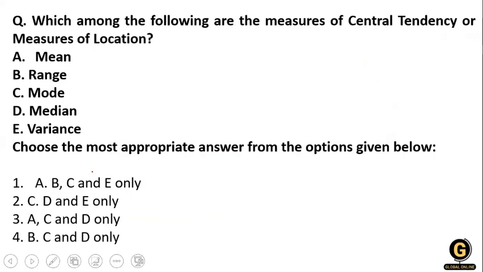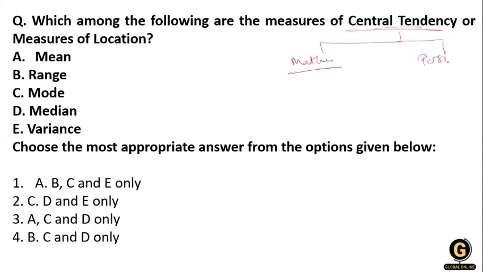Now, which of the following are the measures of central tendency and measures of location? You know that central tendency is calculated in two ways, the mathematical way or the positional way, by position or location. In the mathematical way there is the mean, and by position there is the median, and there is the mode.